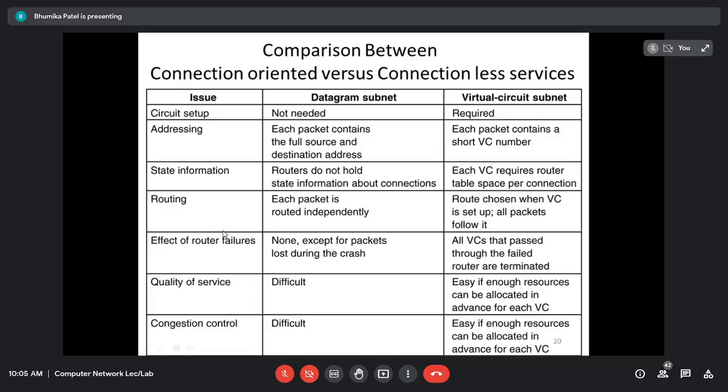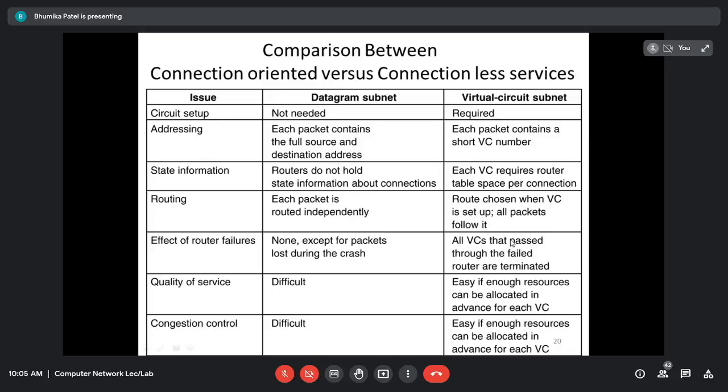Whether the destination machine is going to receive all the packets or not cannot be identified. Sometimes it may happen that some of the packets will be received, whereas some may not be received, or all the packets will be received but not in a short amount of time, because all are using different paths.